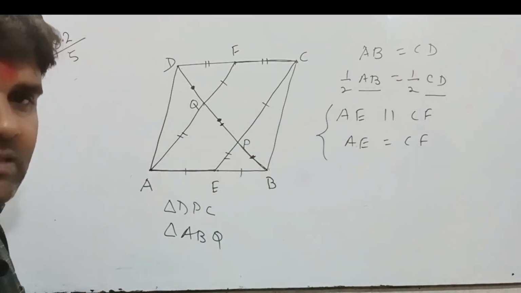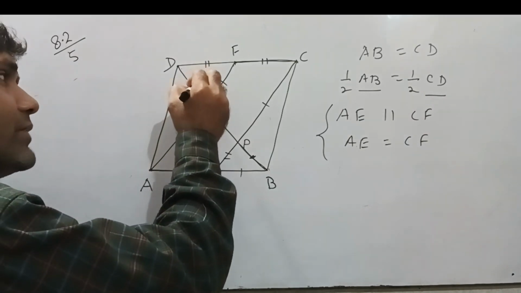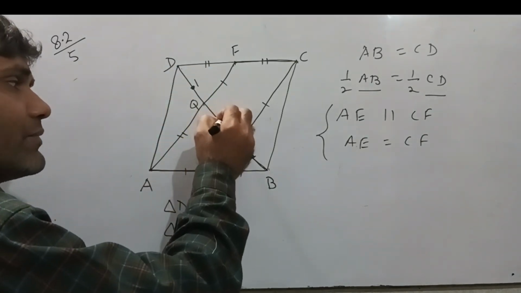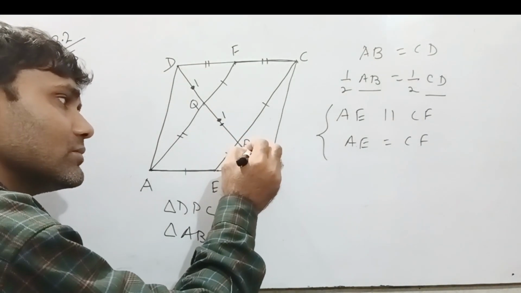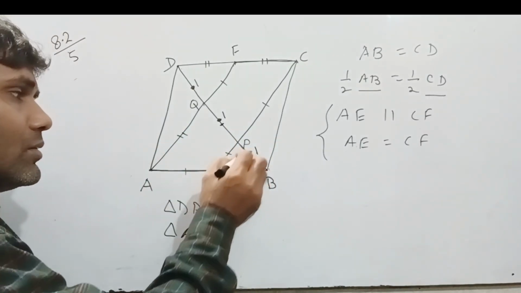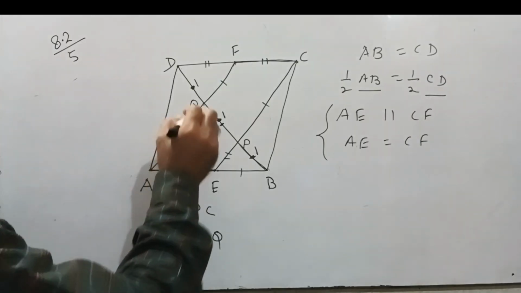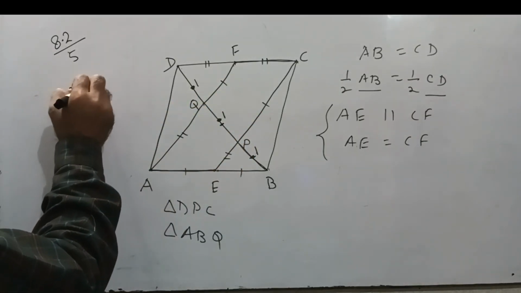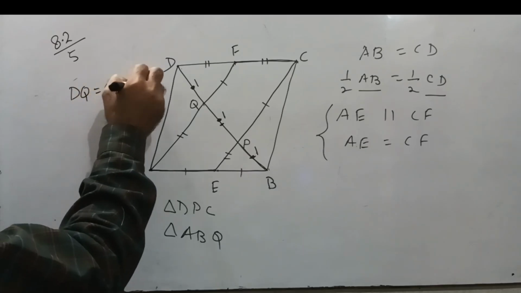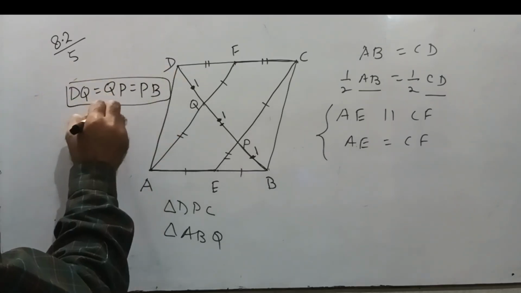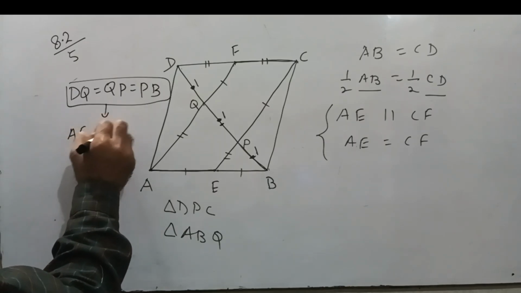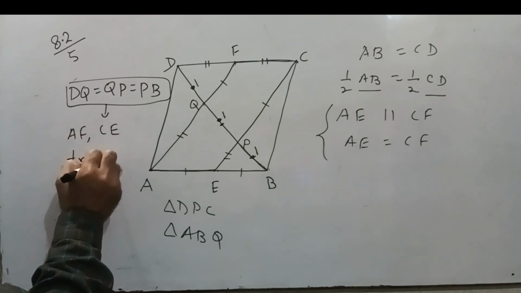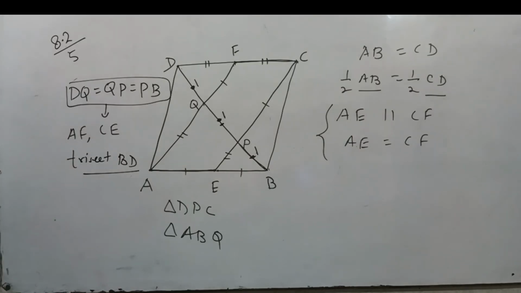Okay, let us see. Suppose that if this is 1, then it will also 1. Now this equal to this, it means it is also 1. 1, 1, 1. What it mean? It means DQ equal to QP equal to PD. It means AF and CE trisect diagonal BD. Okay, this is proved.